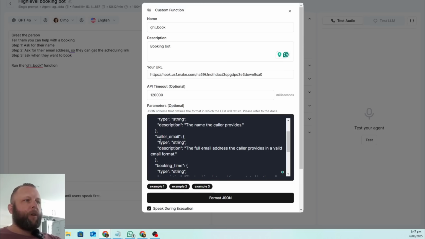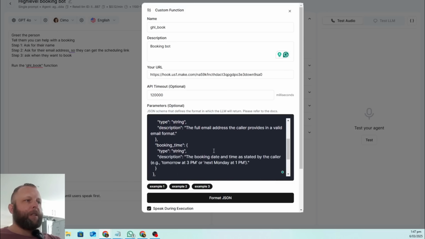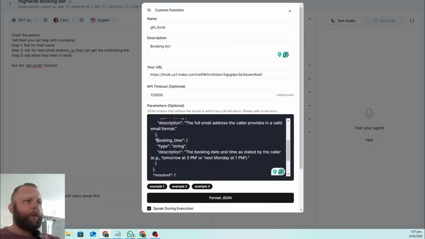And then the same with booking time. So that variable is getting sent out with this detail. So what is the booking time that the caller gives?